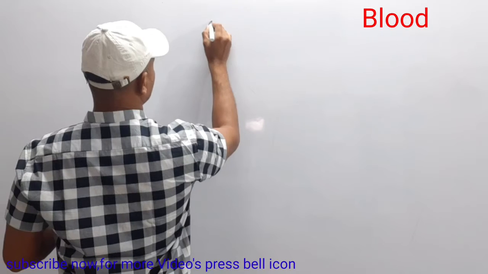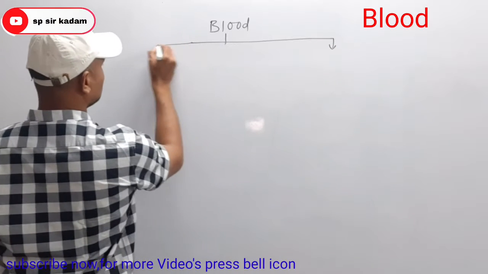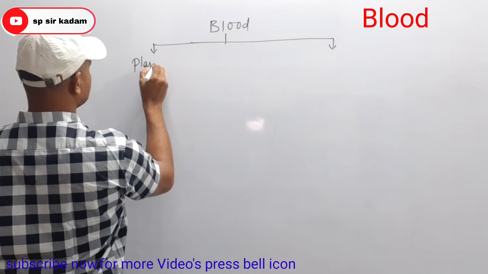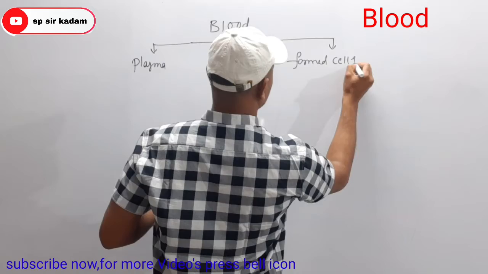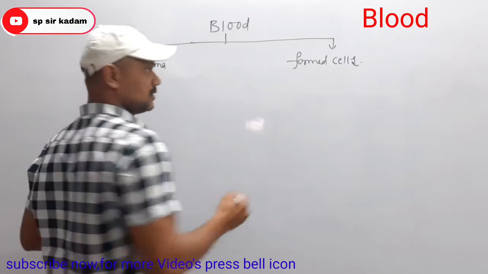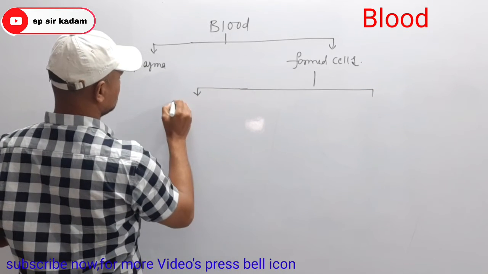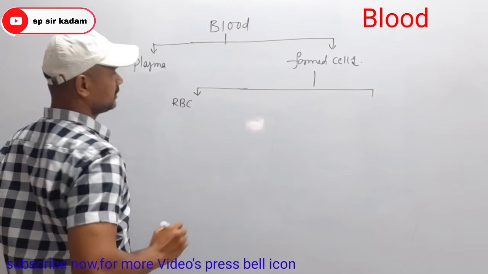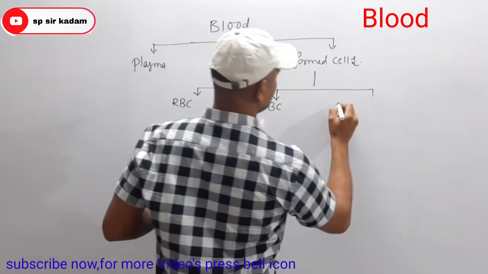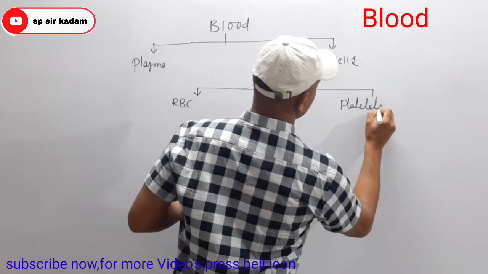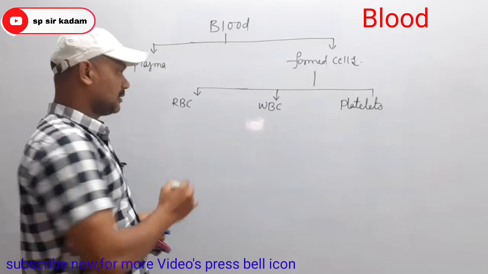Then next, we know blood mainly has plasma and formed cells. Okay, so formed cells are again of three types: RBC, erythrocytes; WBC, leukocytes; then platelets, thrombocytes. Okay, so up to RBC is completed.